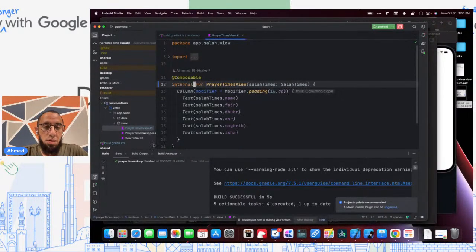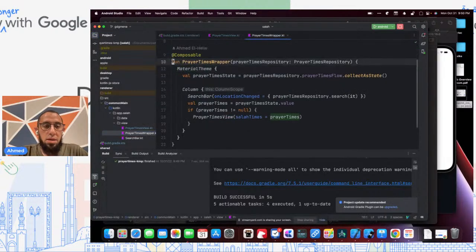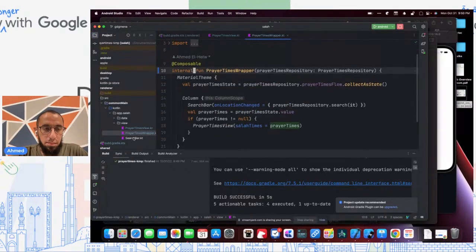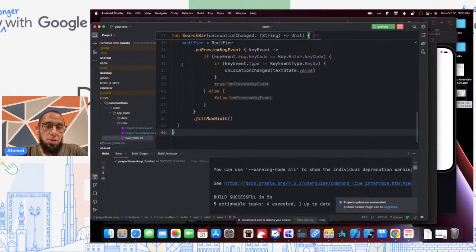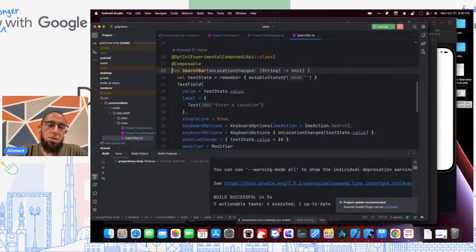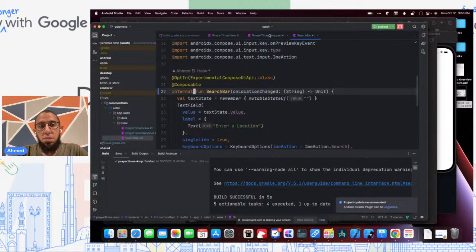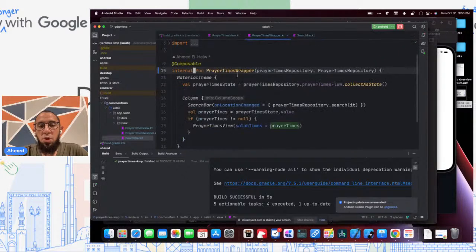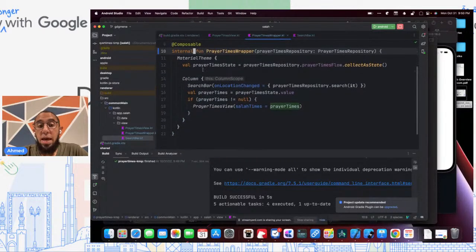So I'll go ahead and make this internal. And I will make the wrapper internal. And I will make the search bar internal. And of course, even though we're not supporting iOS yet, we're working on supporting iOS with Compose. We know that by making this internal, we've broken Android and we've broken desktop. And so we'll need to fix that.